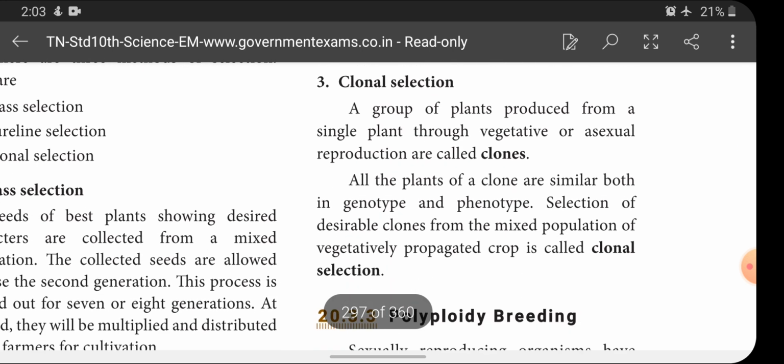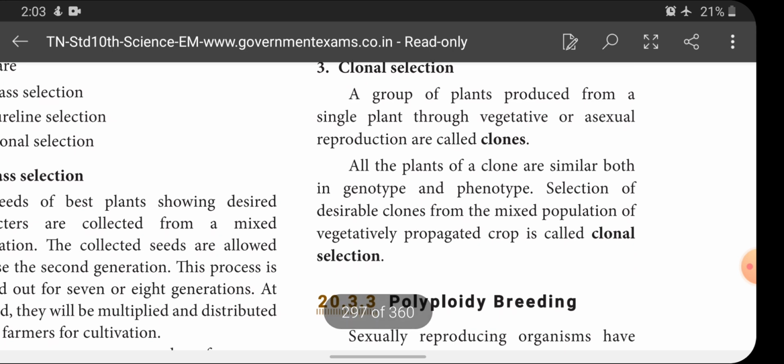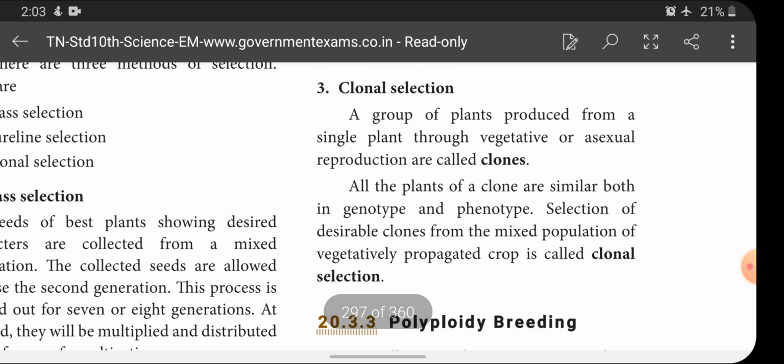And clonal selection. A group of plants produced from a single plant through vegetative or asexual reproduction are called clones. What are clones? You know very well, a group of plants produced from a single plant.